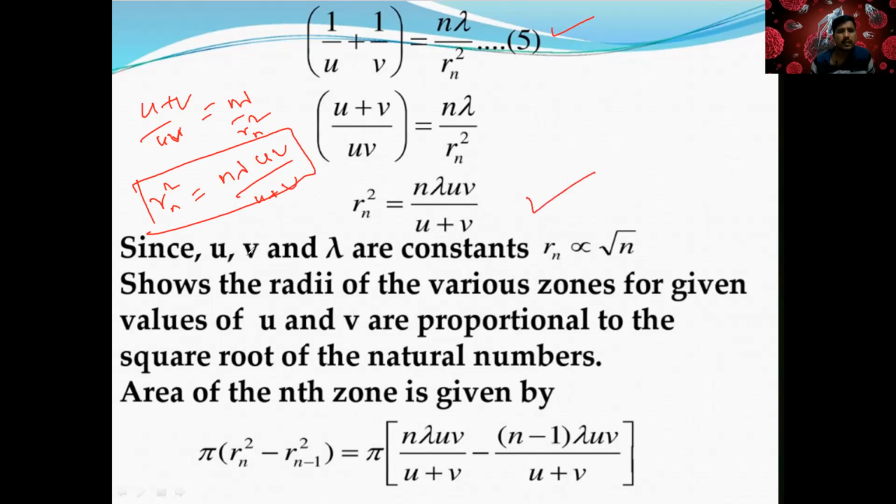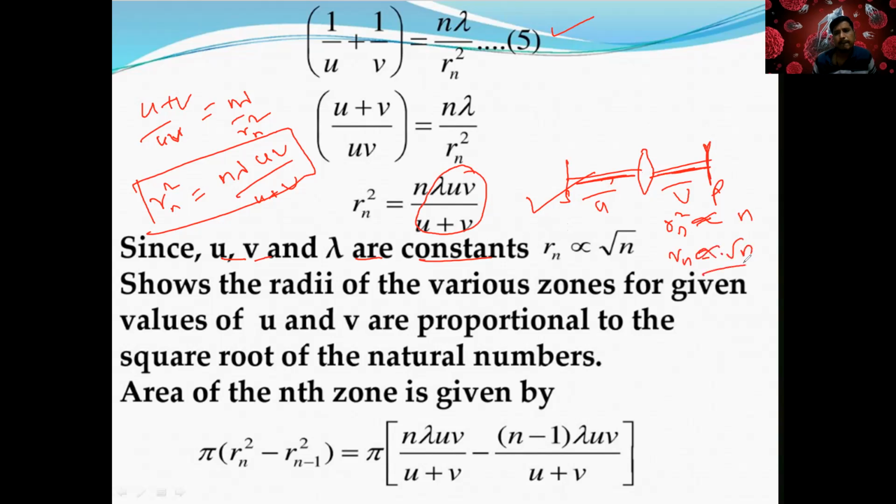Here u, v, lambda are constant because you fix that. This is the zone plate, here is the source, and here you have the screen. These are constant, you are not changing anything in the experiment. So all of this is a constant, and only n is left: rn square is proportional to n, so rn is proportional to root n.